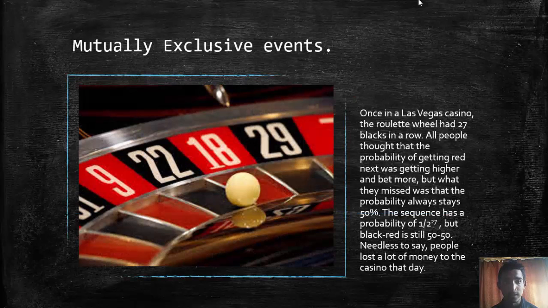Now I'm going to try to analyze some other problems which are quite close to this one and carry the same idea. These are known solutions from which I'm deriving this idea. So this is a story of a Las Vegas casino where the roulette wheel had 27 blacks in a row. Now all of the people from, say, the 10th throw started thinking that there has to be a red. The probabilities of there being a red are constantly increasing. But they were wrong. The probabilities stayed 50%.